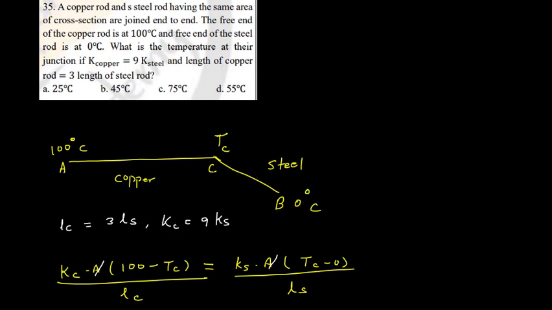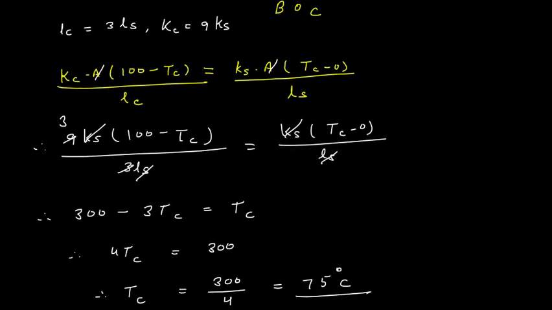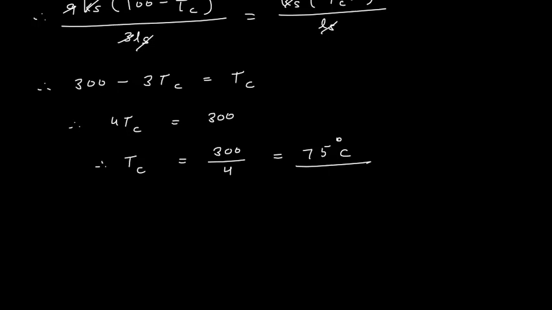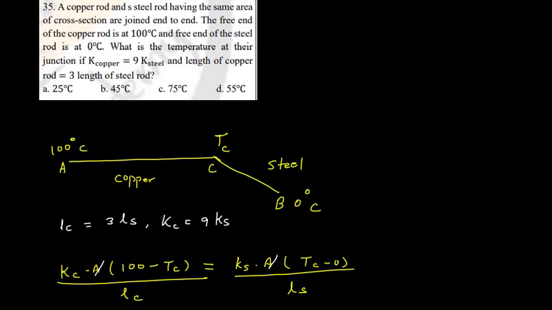So again we will apply the same formula, that is at equilibrium the heat received from A to C is equal to amount of heat transferred from C to B. So heat received from A to C is what? Kc into A into (100 minus Tc) upon Lc. So this is the formula. We apply the formula, we simplify it, and we get the value of Tc as 75 degrees Celsius. So 75 degrees Celsius, here is the answer.